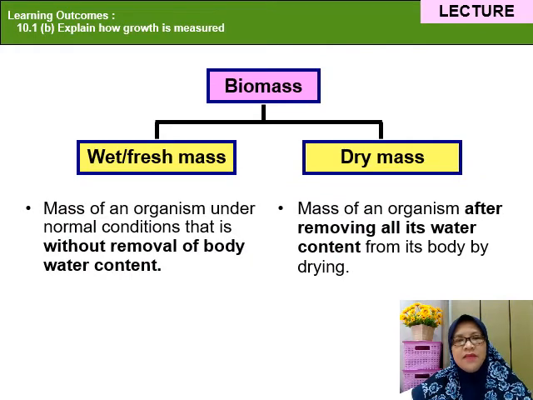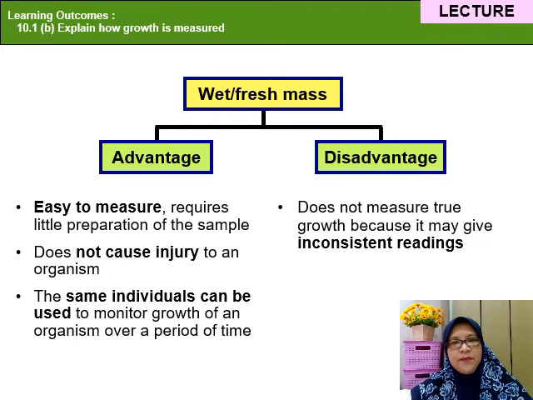Other than size, we can use biomass as a measurement of growth. Biomass can be divided into two types. The first one is wet or fresh mass, and the second one is dry mass. Wet or fresh mass is the mass of an organism under normal conditions, that is without removal of body water content. Dry mass is the mass of an organism after removing all its water content from its body by drying. We look at the wet or fresh mass first.